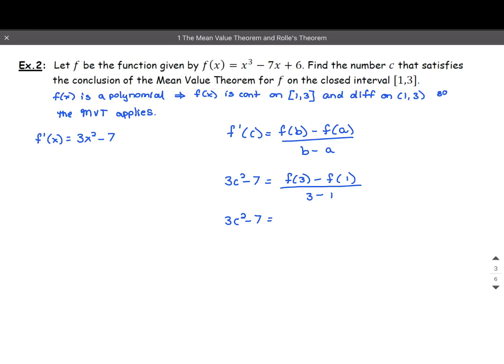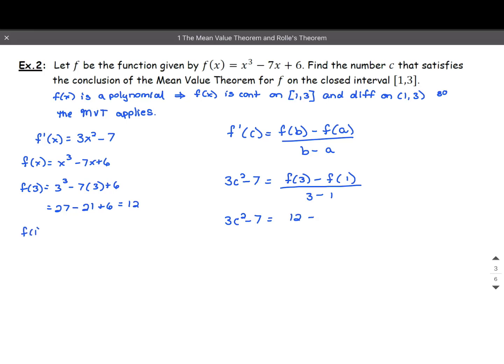Now f of 3, remember here, I'm going to write f of x down here, x cubed minus 7x plus 6. So f of 3 is 3 cubed minus 7 times 3 plus 6. 3 cubed is 27. 7 times 3 is 21. So 27 minus 21 is 6 plus 6. That's 12.